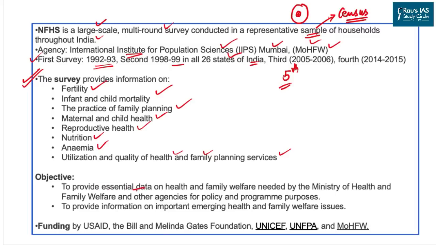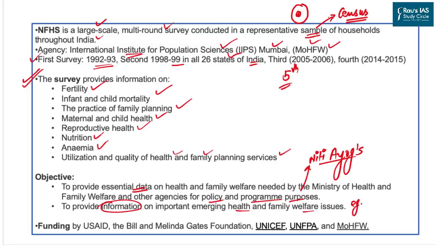They are collecting data in order to provide the same for policymakers and program implementation. Take the case of NITI Aayog's action agenda, in which the Government of India is targeting a number of parameters to be achieved at a particular threshold in the future. However, that policy or program is incomplete without authentic data. And this authentic data as far as health is concerned is provided by the National Family Health Survey conducted under the Ministry of Health. The second important objective is to provide information on important emerging health and family issues.